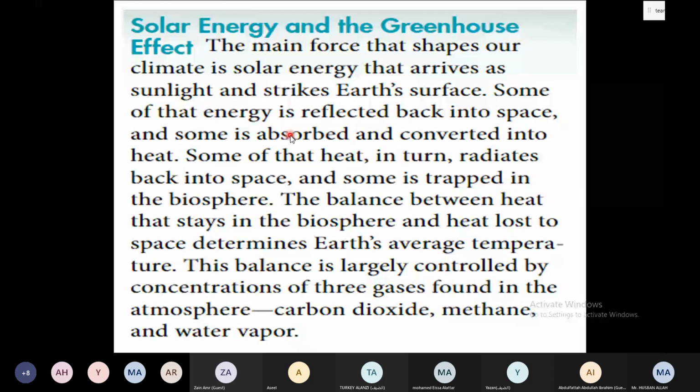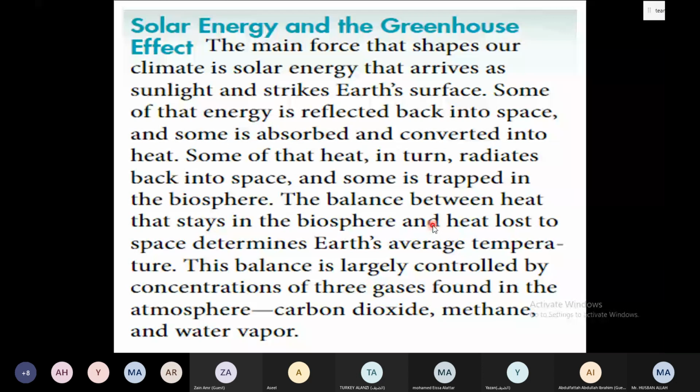The energy which is absorbed radiates in the form of heat. So some heat will go back to space, right? And some is trapped in the biosphere.